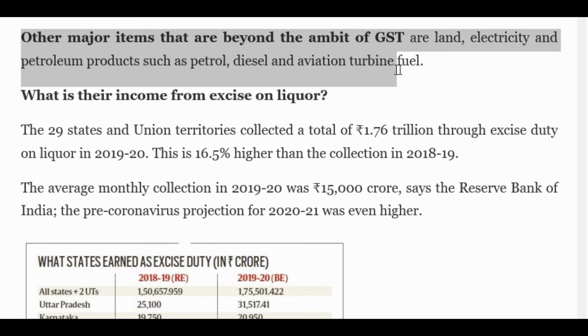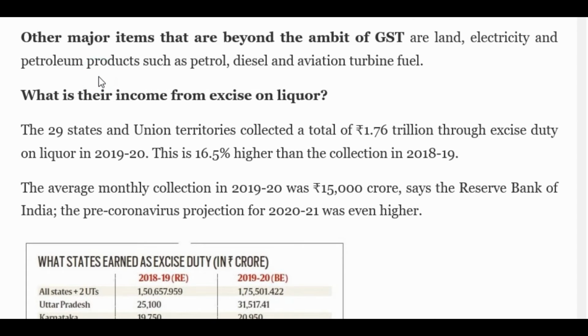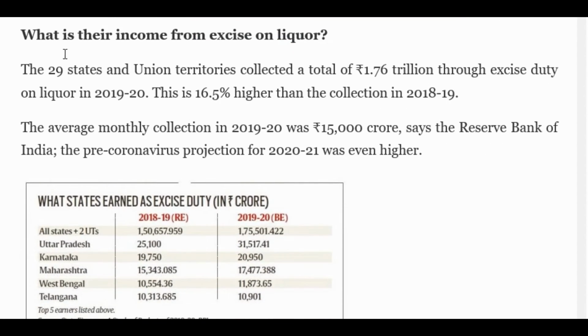Other major items that are beyond the ambit of GST are land, electricity, and petroleum products such as petrol, diesel and aviation fuel. The state governments in particular use this to increase the duty and get more income or revenue.